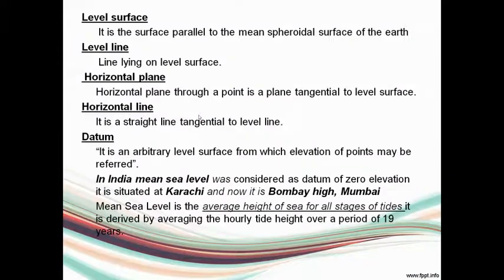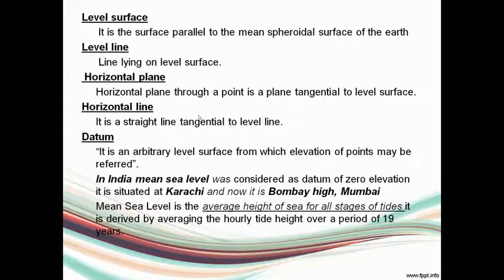Okay, then datum. So we have already seen this word datum. What is a datum? It is an arbitrary level surface from which all the elevations of the points may be referred. Always the elevation is measured from a datum. In India, the mean sea level is considered as the datum, which has elevation 0. So it is the reference line.